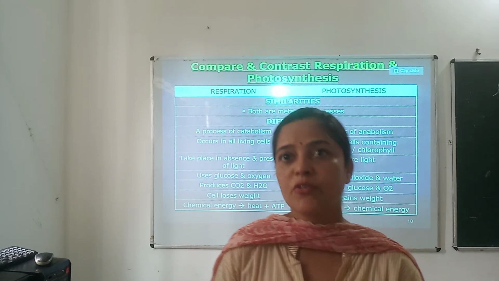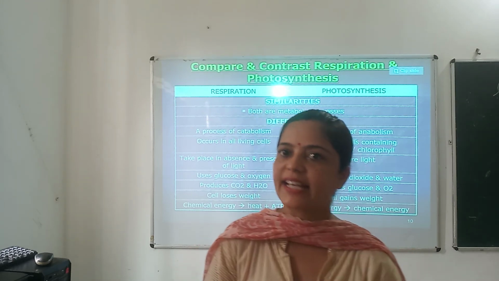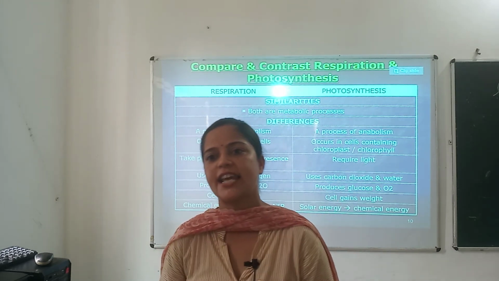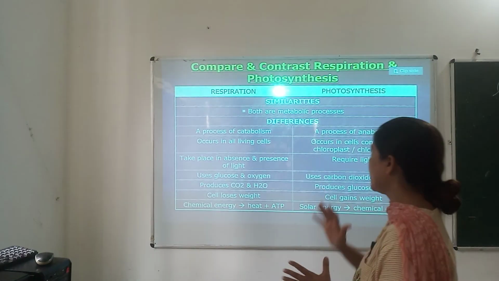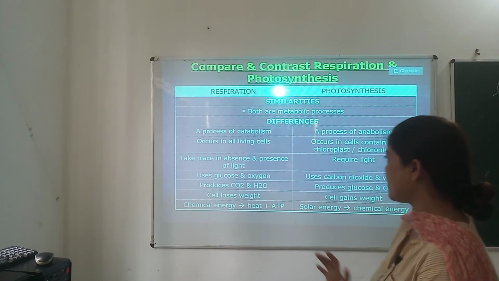And what about the time? Photosynthesis takes place during daytime only, and respiration takes place during the day as well as during the night. Clear, children? Should I repeat once more?